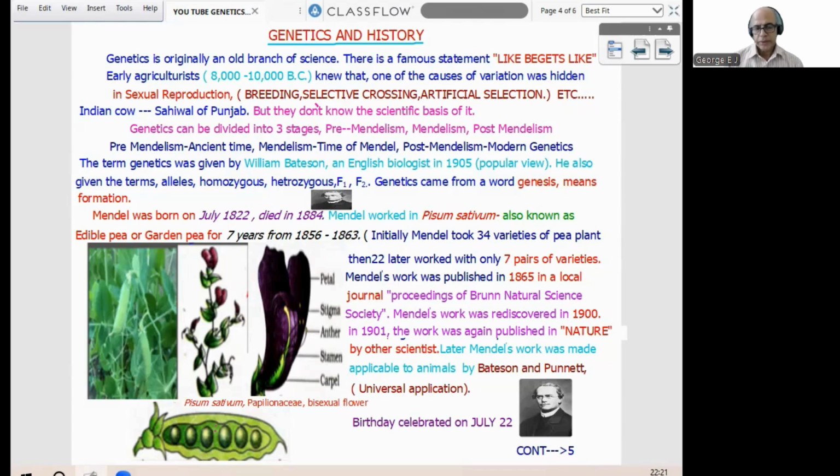Mendel's work was later made applicable to animals by two other scientists, Bateson and Punnett. That is, universal application was brought. Initially plants only, then animals also; Mendelian principles apply. Mendel's birthday is celebrated on July 22nd. On the left side you can find garden pea, a habit, a twig with flowers, then a flower enlarged, then fruit with the seed. The flower is bisexual, etc. I think that page is clear.